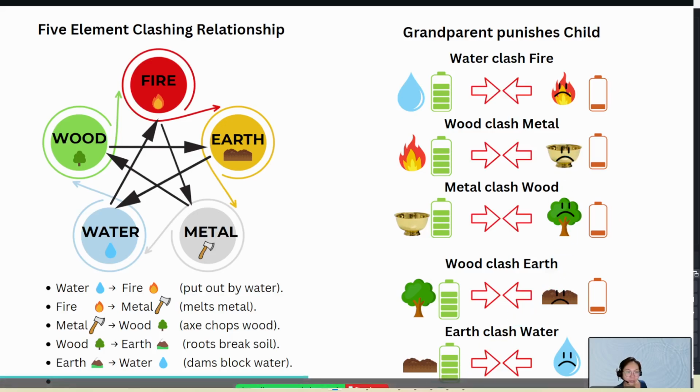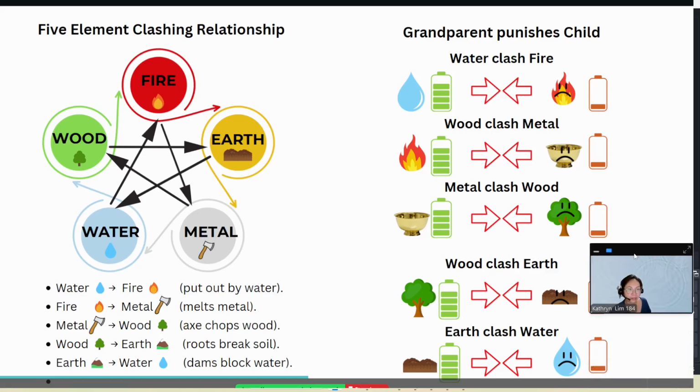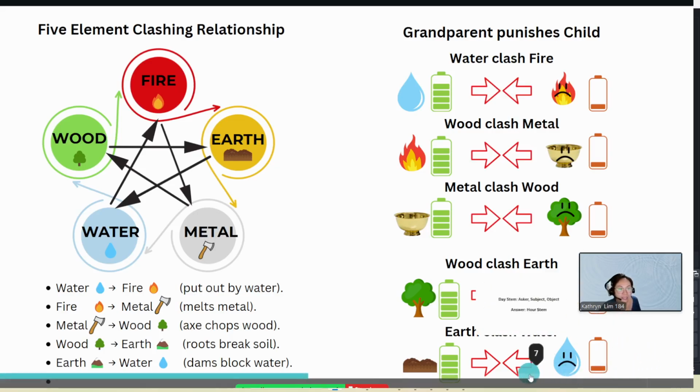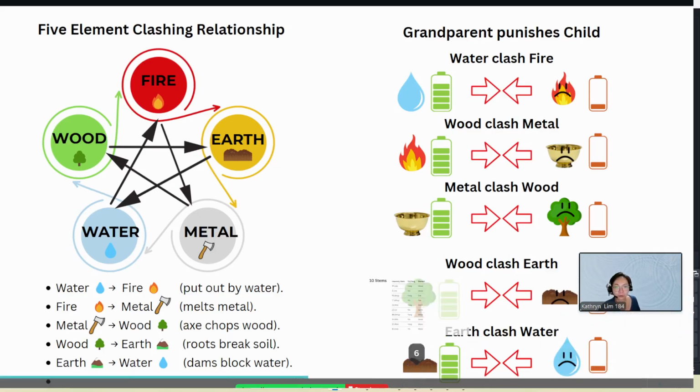Look at the last example: earth clash water. When earth clashes water, earth will lose maybe 15 to 20% of its energy. You can't see the energy level of the battery here. Okay, you can see it here. When earth clashes the water, it will reduce it by another 80% and leave it with maybe 20%. Let's move on to the next image.